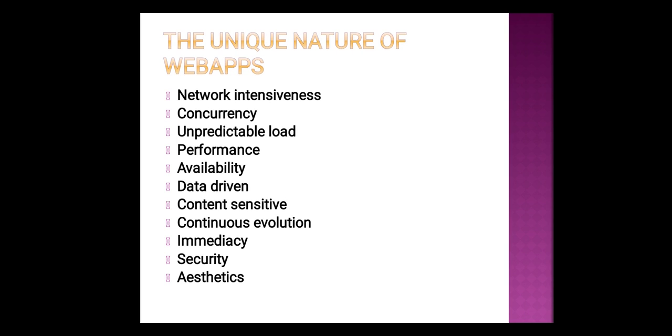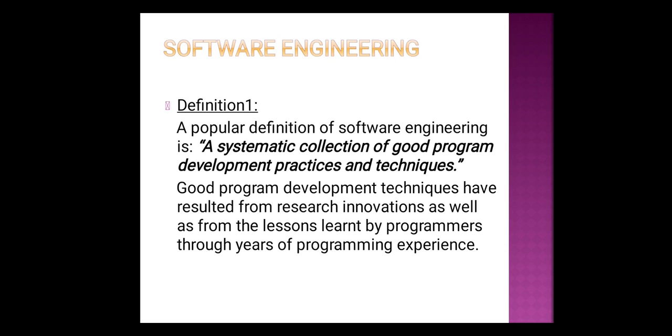So these are the attributes of web applications. Next, coming to software engineering. We had already seen the definition of software. Now let us see what software engineering is, which is our main subject. There are many definitions for software engineering, so let us revise 4 definitions of software engineering.